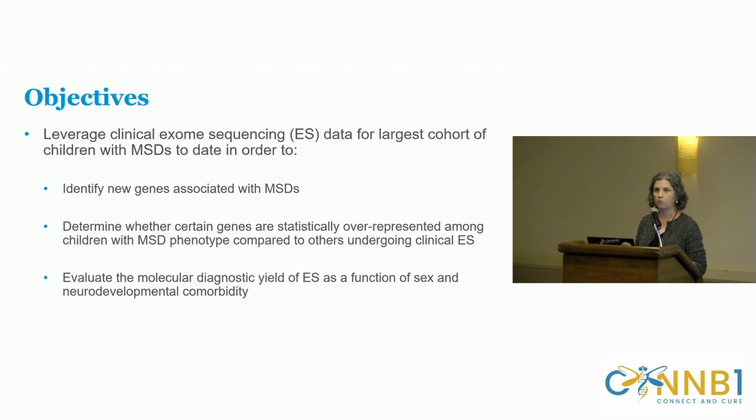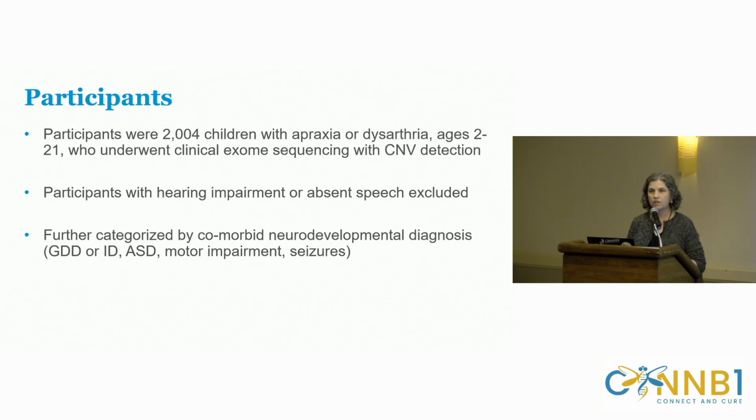We also wanted to evaluate the molecular diagnostic yield of exome sequencing as a function of sex as well as neurodevelopmental comorbidity. So these were 2,000 children who had these previous diagnoses of apraxia or dysarthria. They were ages 2 to 21, so included young kids, but also all the way through adolescence. Then they underwent clinical exome sequencing and CNV, or copy number variant, detection. This was a sample from GeneDx, which is a large clinical genetic testing company, and we were able to share data with them. We did exclude participants who either had a hearing impairment or were described as having absent speech, as this would preclude a solid diagnosis of an MSD.